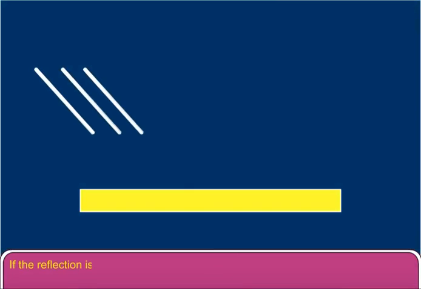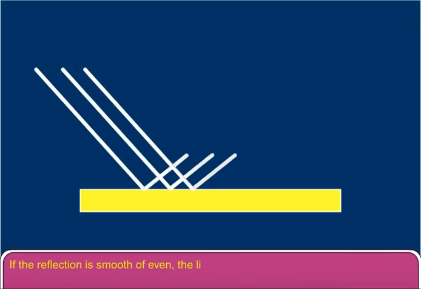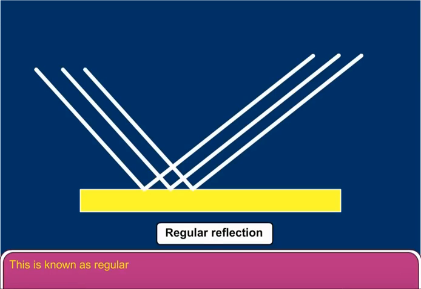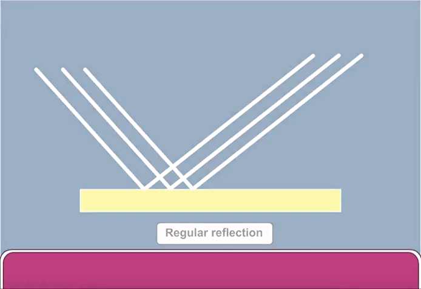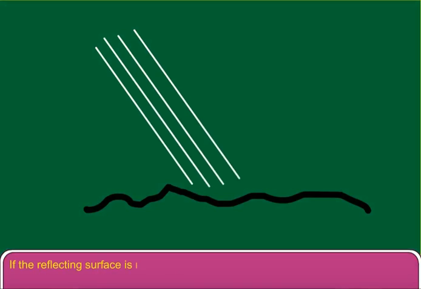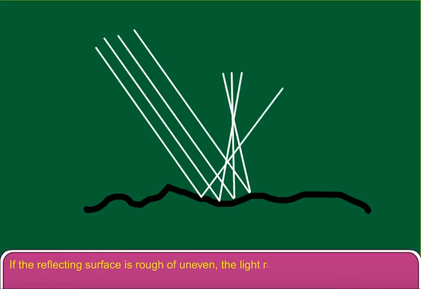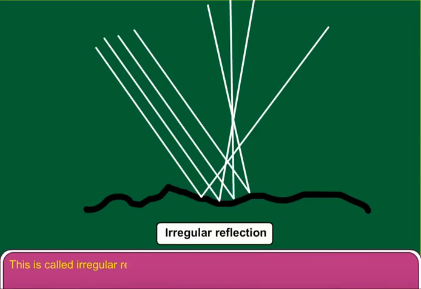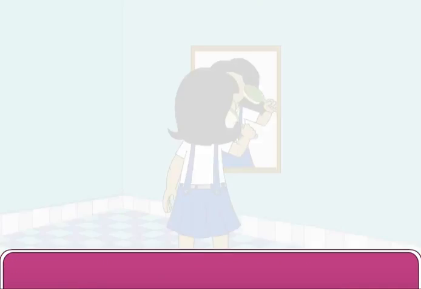If the reflecting surface is smooth or even, the light rays that fall on it are reflected in one direction only. This is known as regular reflection of light. If the reflecting surface is rough or uneven, the light rays falling on it are reflected irregularly in different directions. This is called irregular reflection of light.